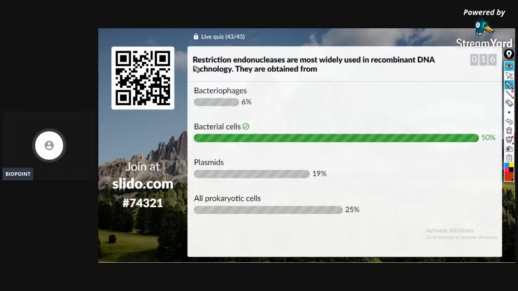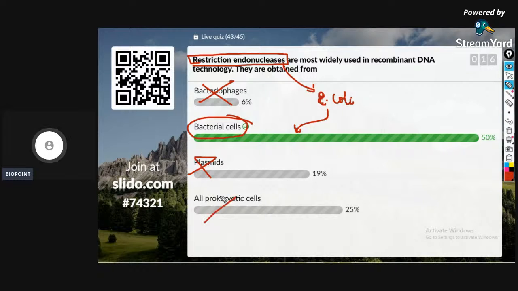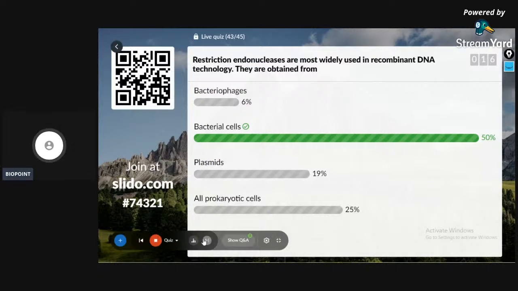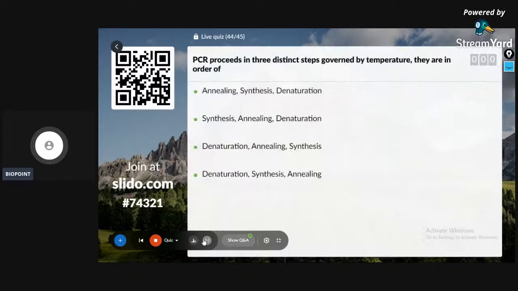Restriction endonucleases, guys, are obtained from E. coli, Escherichia coli, it's a bacterial cell. It is never a bacteriophage or a plasmid or a prokaryotic cell. Yes, two more questions. We have the final result.